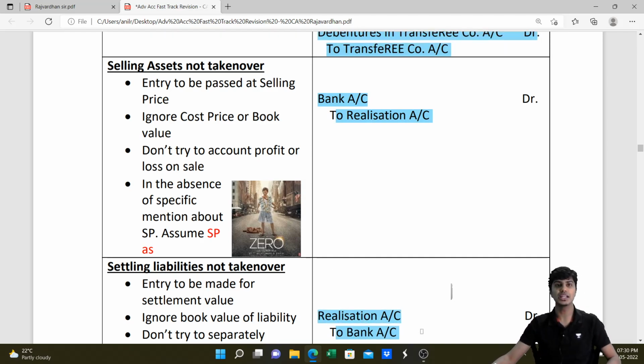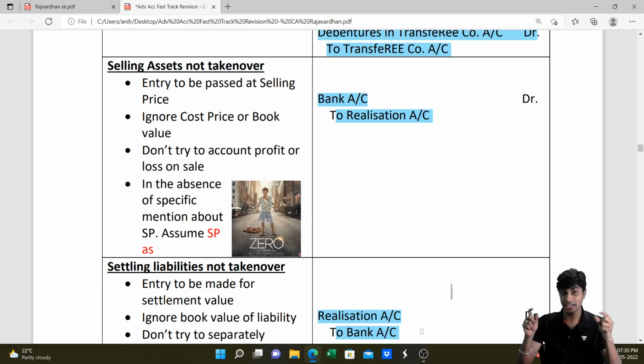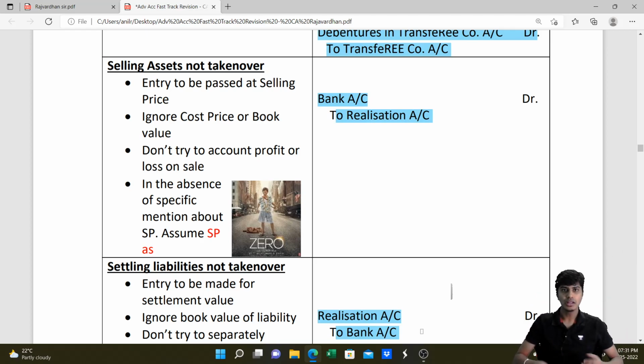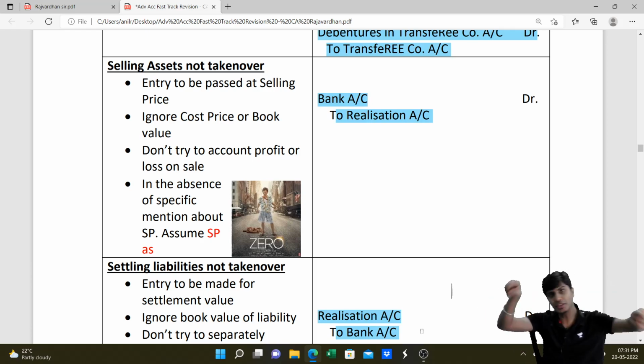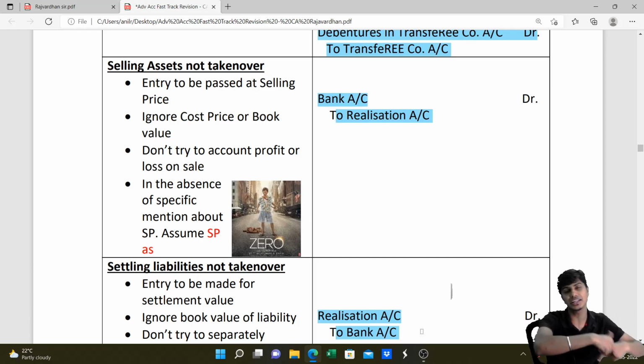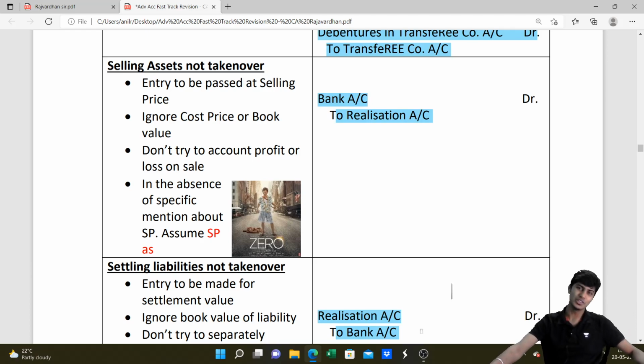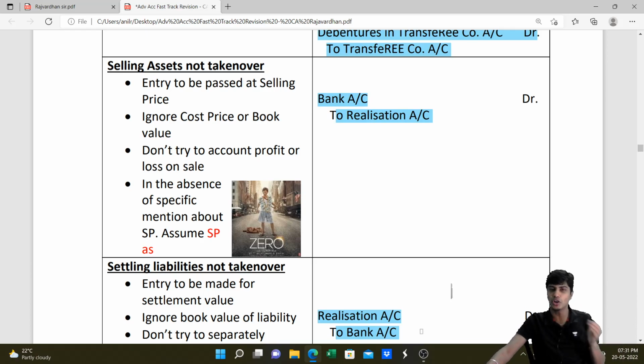In the process of this entry, we don't care whether we're making profit or loss. What is the value of the asset? What is the asset value realized? We don't try to account for the difference between cost price and selling price. We will write the entry at selling price only. Ignore the profit. Why, sir? Previously, in the realization account, debit side, we have written the assets at book value. Now we'll write the credit side by bank at selling price. The difference between the selling price and book value will automatically result in realization profit or loss, which will later be transferred to the shareholders account. So don't try to account for profit or loss separately.